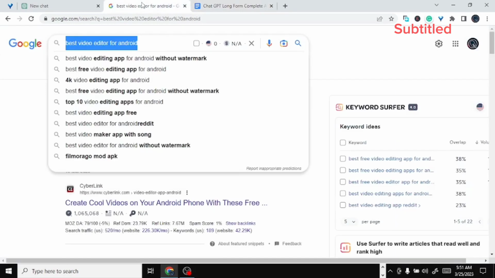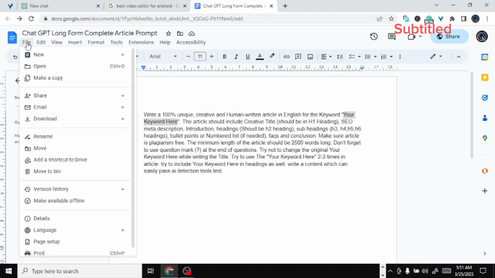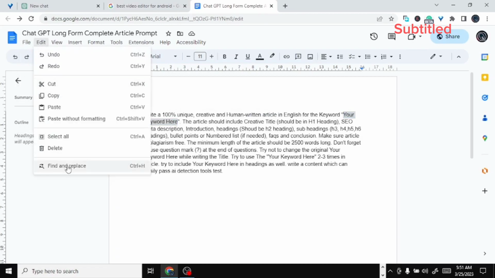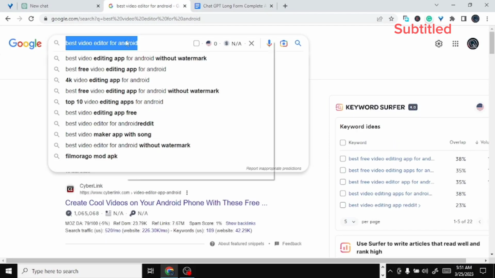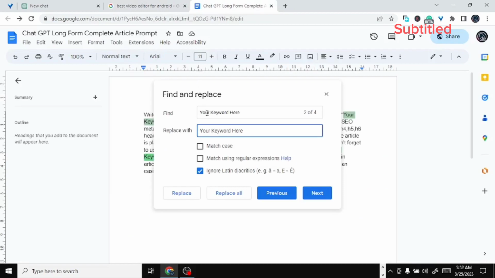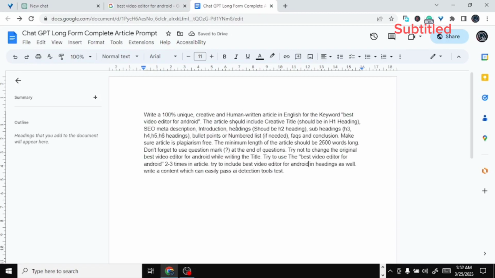You just need to copy this double quoted text and go to Edit and find and replace your keyword here. Now I will replace this with my keyword. Replace all, and now this prompt is ready for use.